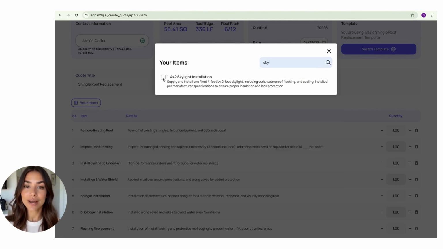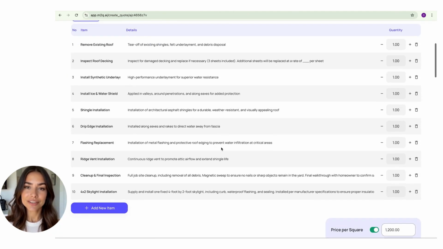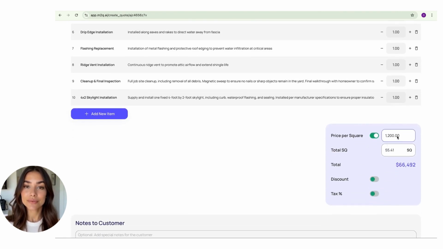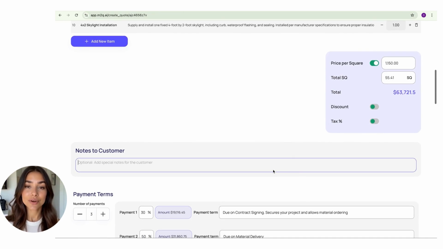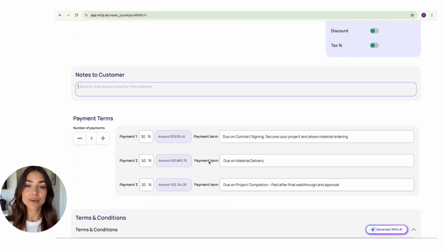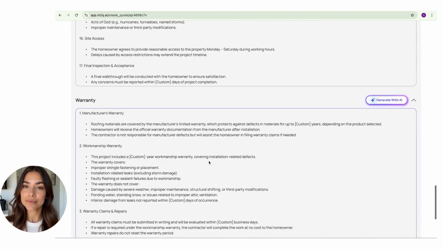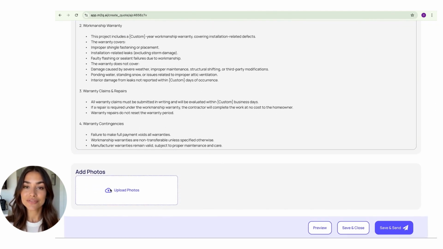You can add or edit items, either create a new one or pull from your item list. Every time you add an item, it's saved for future use. Once your item list looks right, make sure the price per square is correct. Add any notes for your customer, adjust the payment terms, and review or edit the terms and conditions and warranty. You can also upload photos if you'd like.